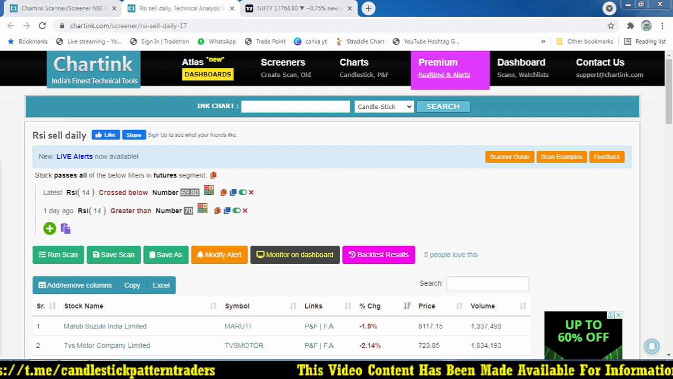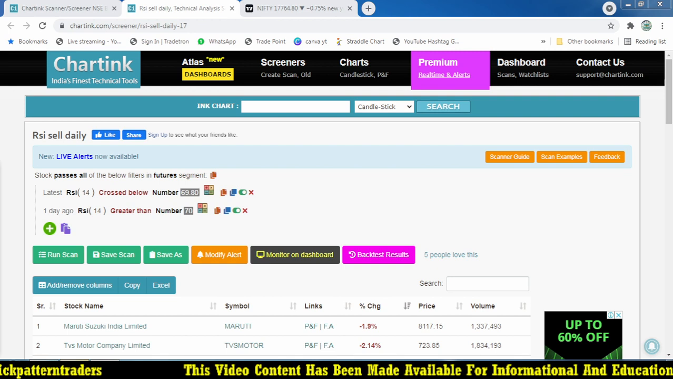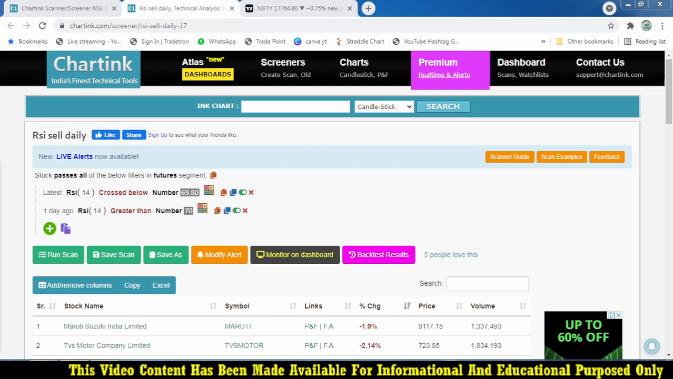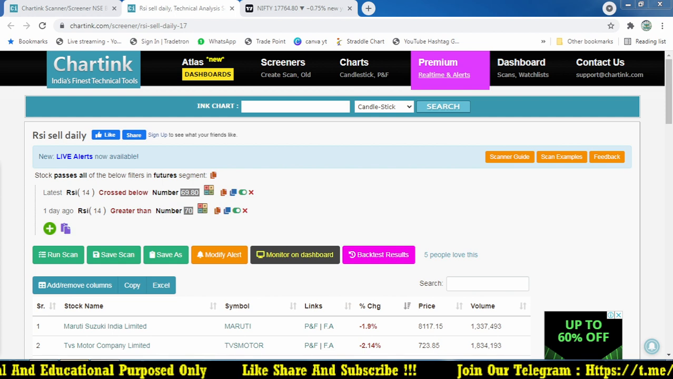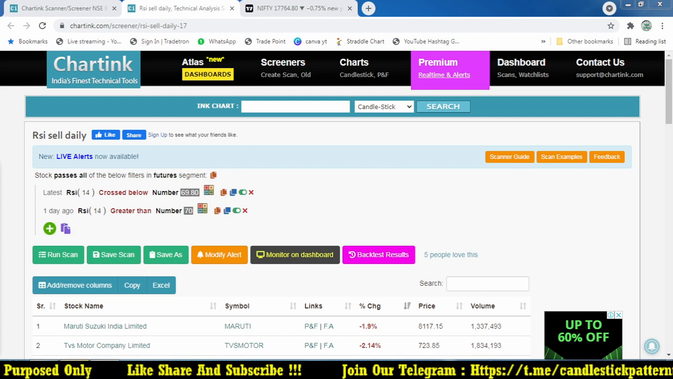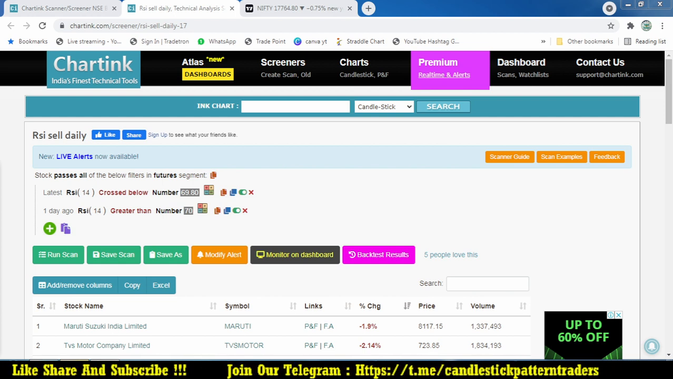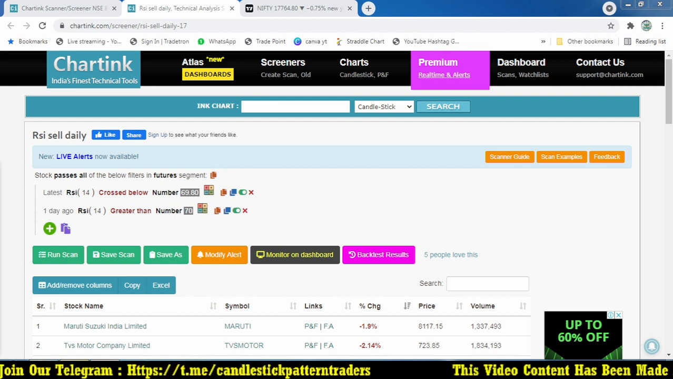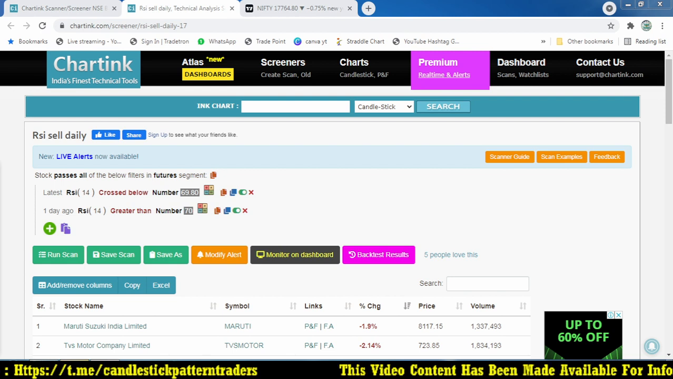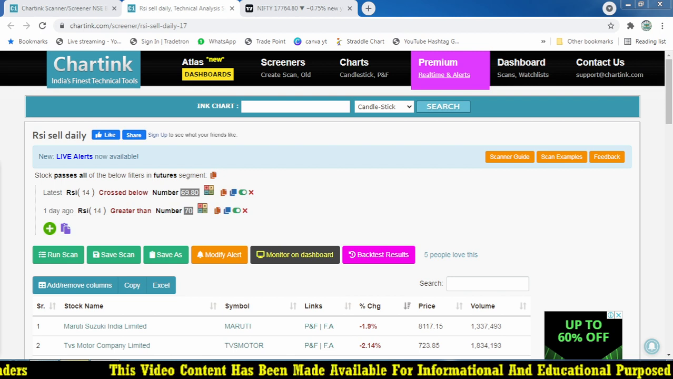This is the condition for RSI sell daily. The latest RSI 14 crossed below 69.8, and the previous day RSI should be greater than 70. This will help you find an intraday opportunity. This scanner will find you an intraday opportunity, and you can close your position on an intraday basis. But right now I'm going to discuss positional trading, how we can do it.